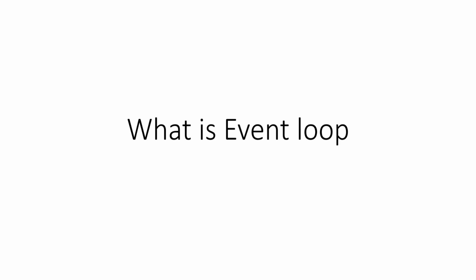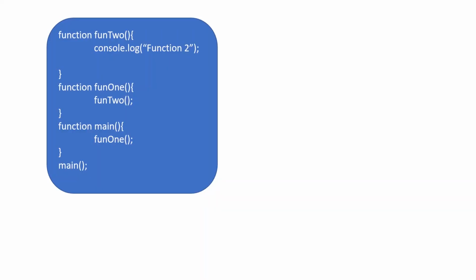What is the event loop? The event loop is one of the most commonly asked questions in JavaScript and even in Node.js. So here we have a simple function which calls another function, fun1, and then fun1 internally calls another function, which is fun2. If you take the call stack, you can see that first main will be pushed, then function1, then function2, and then console.log will be pushed.